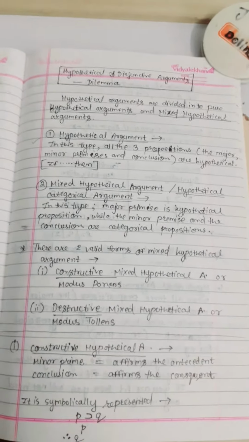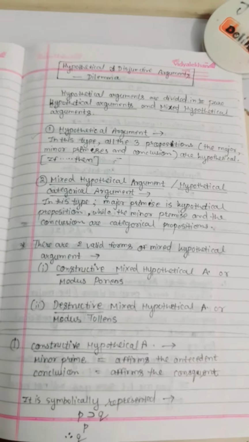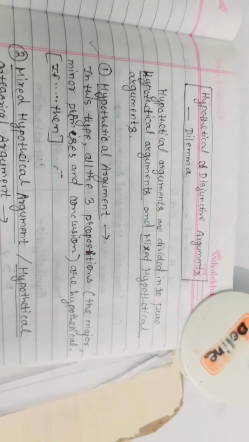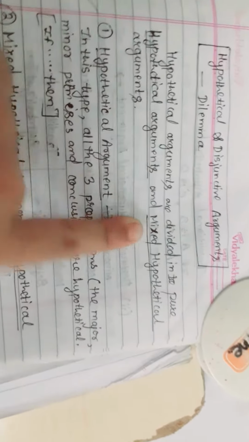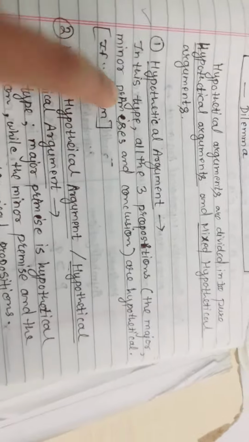Our next logic topic is hypothetical and disjunctive arguments, and dilemma. Hypothetical arguments are divided into pure hypothetical arguments and mixed hypothetical arguments. Means in hypothetical there are two types. First is the pure and second is the mixed. So first we will see the hypothetical argument.